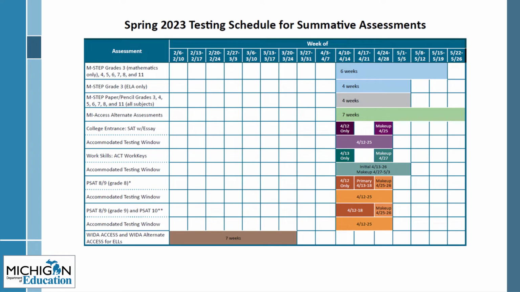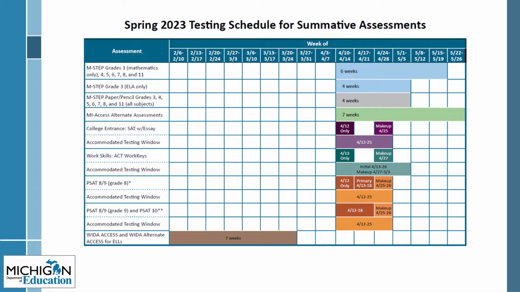This slide displays the spring 2023 testing schedule. This schedule will be helpful to those testing English learner students with WIDA Access or WIDA Alternate Access and the My Access assessments. Included here is the schedule for both parts of the Grade 8 assessment, M-STEP for Science and Social Studies, and the College Board PSAT 8-9 for Grade 8.